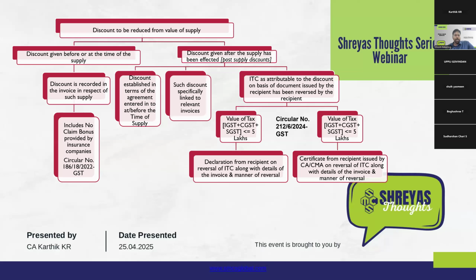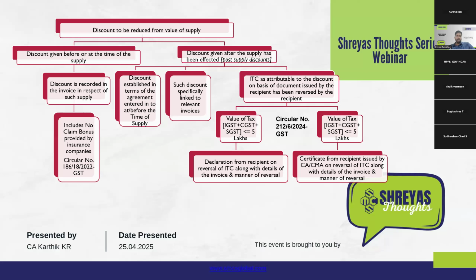So in that case, at the relevant time when the actual purchase is only 1,000 kg or 2,000 kg, we will not know whether the 10,000 kg requirement or the volume requirement will be met. So only if that event is met, retrospectively the discount will be given. So it is impossible to determine the actual discount at the actual time of supply. So in such a case, what are all the conditions to be satisfied? That is laid down under section 15(3)(b) for such post-sale discount to be reduced from the value of supply.